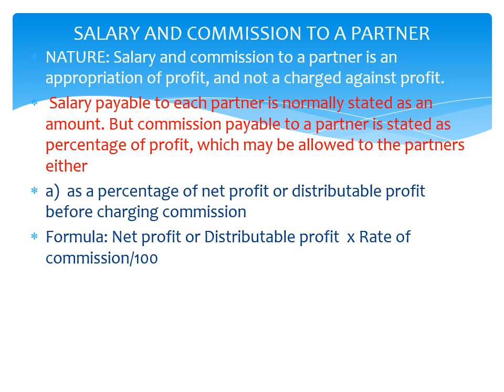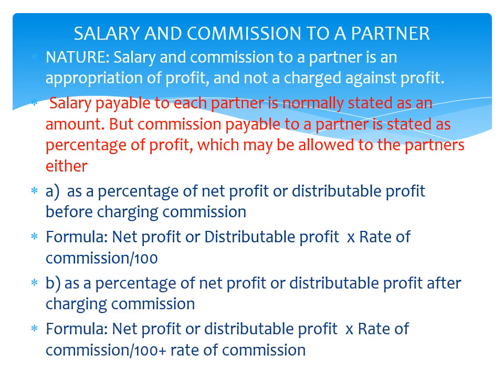Formula: net profit or distributable profit into rate of commission upon 100. Next case, as a percentage of net profit or distributable profit after charging commission. Formula: net profit or distributable profit into rate of commission upon 100 plus rate of commission. Let's understand it with an example.